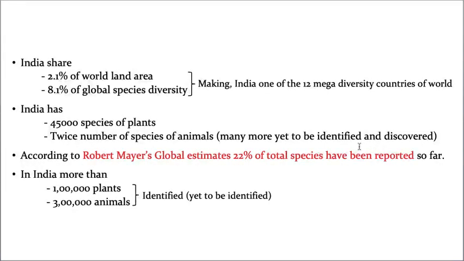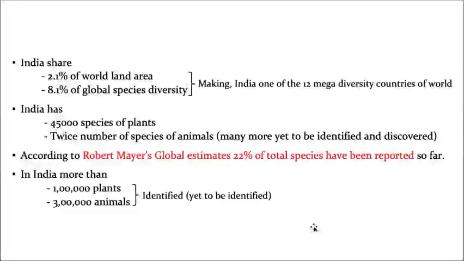Out of this 22%, when it comes to India, according to Robert May, there are around 1 lakh plants and 3 lakh animals identified, and many species are yet to be identified.